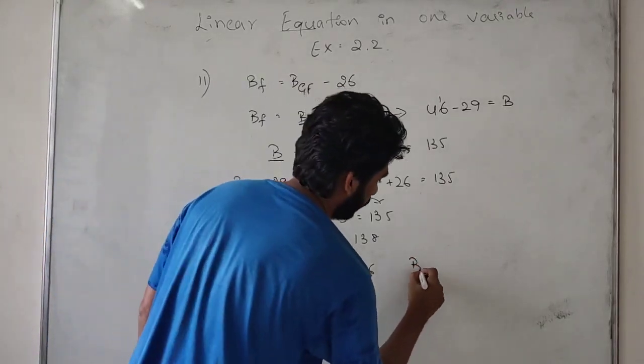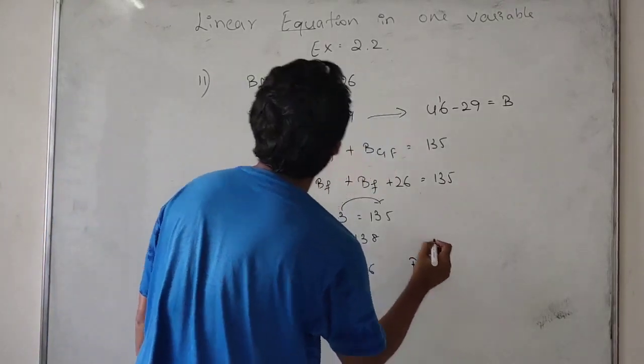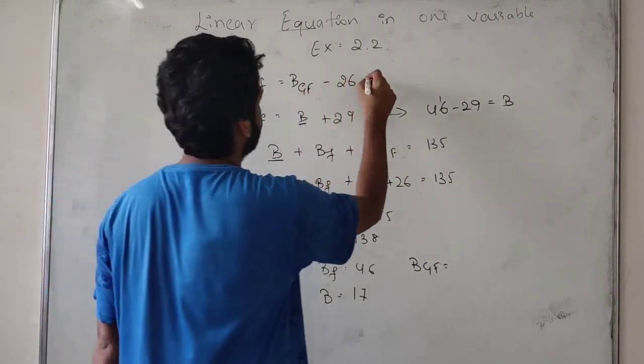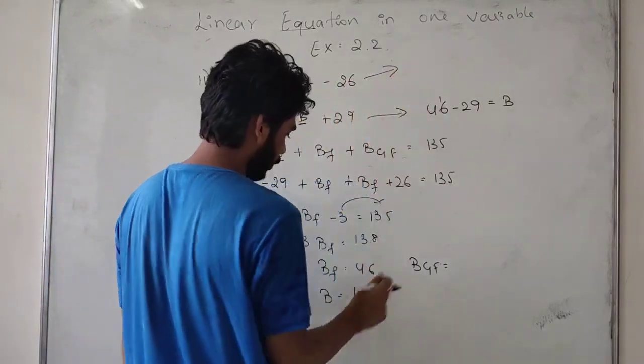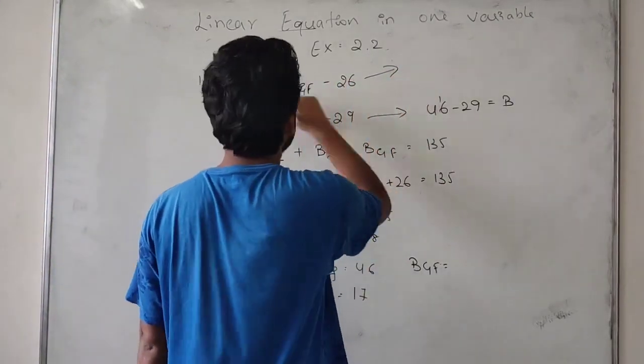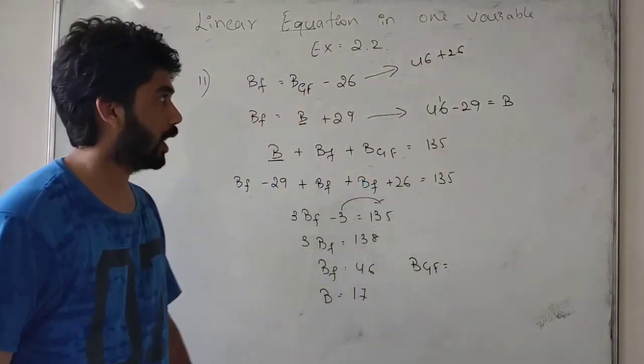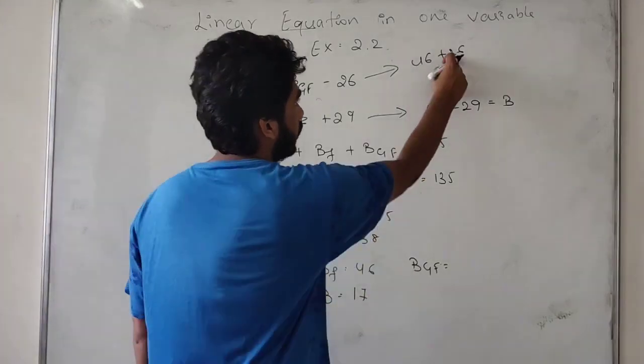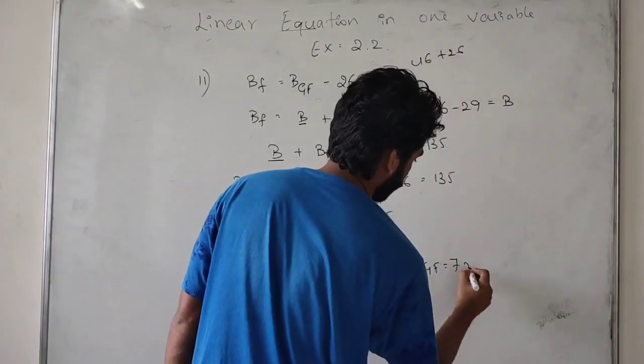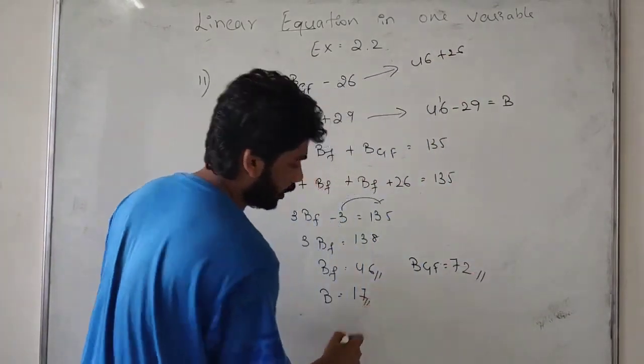Now Baiju's grandfather: Baiju's father is 46, so 46 plus 26 gives Baiju's grandfather, which is 72. So 72 is the required answer.